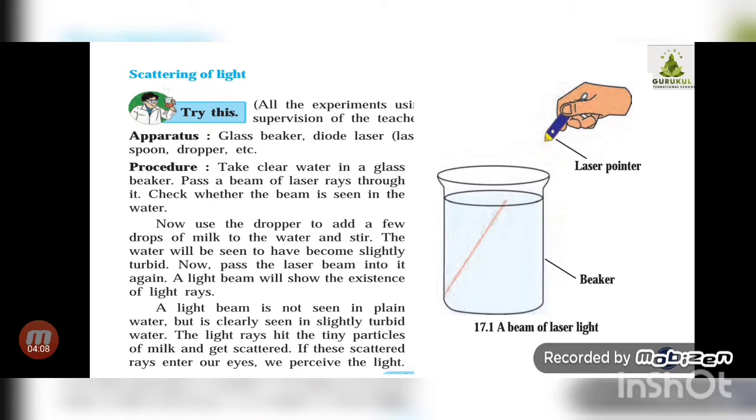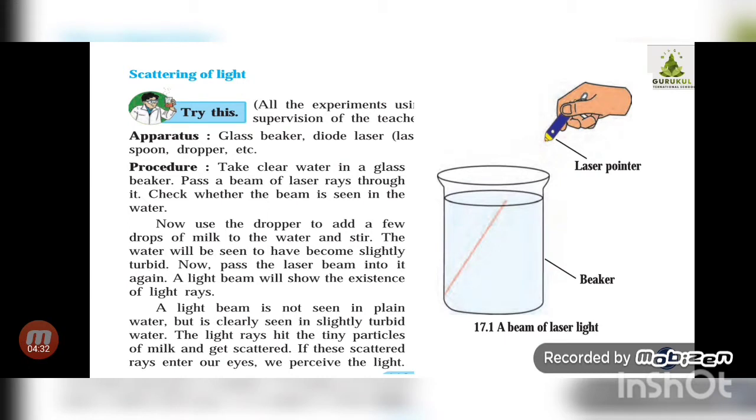Initially, when it is plain water and you are holding the laser pointer from above, you cannot see the red line, and when you add the milk drops, then you can see the red line. Now what is the reason behind this? A light beam is not seen in plain water, but it is clearly seen in turbid water.